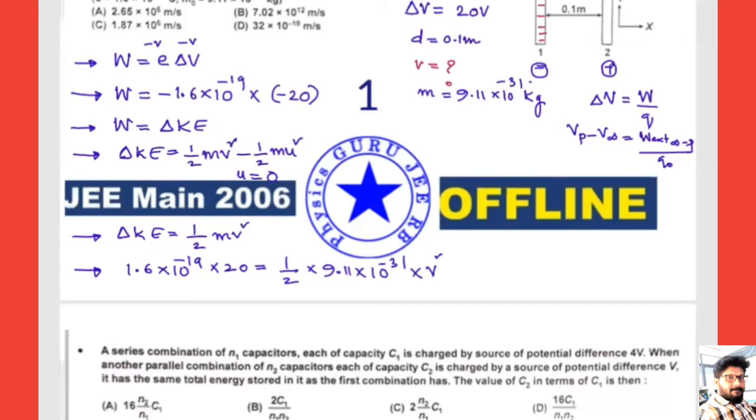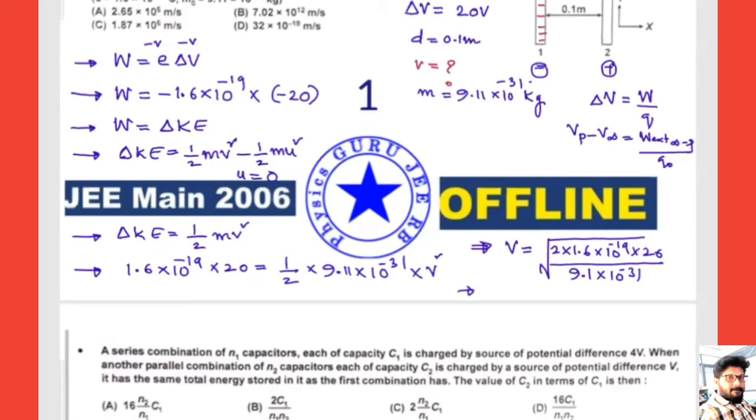So simply calculate the value of V. V equals the square root of 2 × 1.6 × 10^-19 × 20 divided by 9.1 × 10^-31. So that might be the answer.